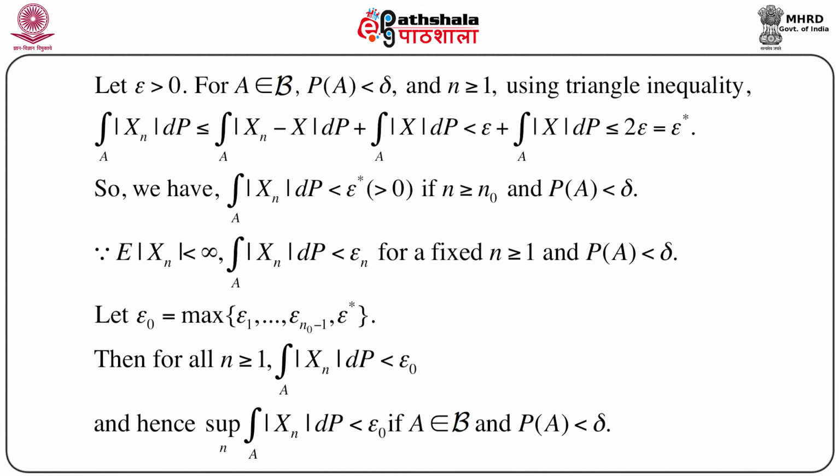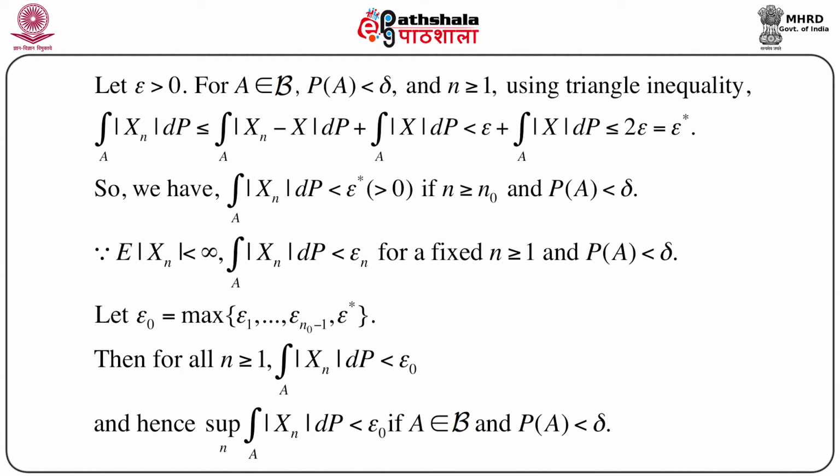So let us define another epsilon naught, which is the maximum of epsilon 1, epsilon 2, up to epsilon n naught minus 1, and epsilon star. This is a finite set with only n naught points, so we can find its maximum, which is again very small. Then for every n greater than or equal to 1, the integration over A of |xn| dP is less than epsilon naught.